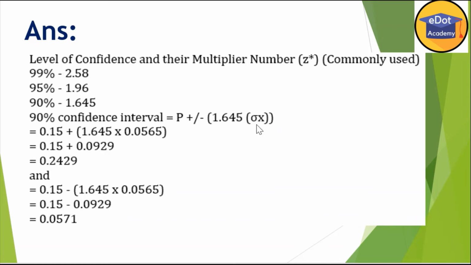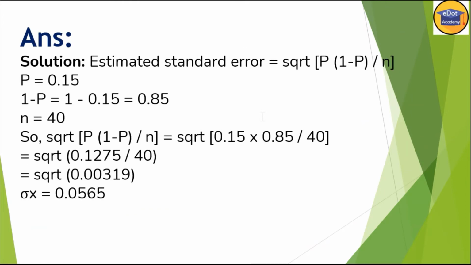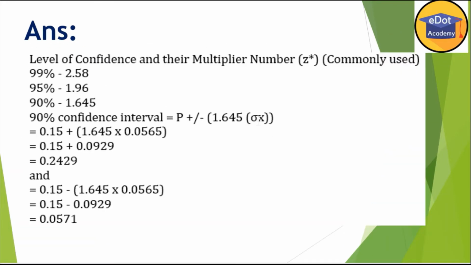Sigma x is the standard error, so you must remember the standard error. The value is 0.0565, so how much the value will deviate from the probability is called the standard error.